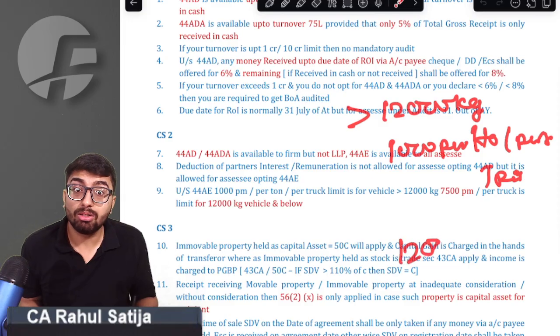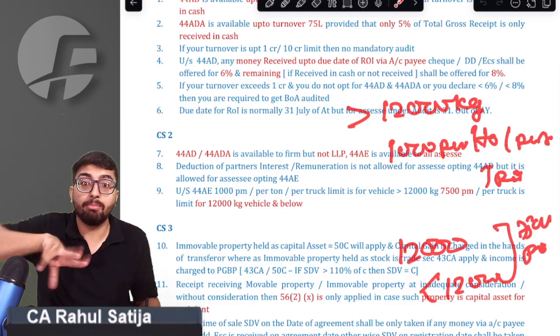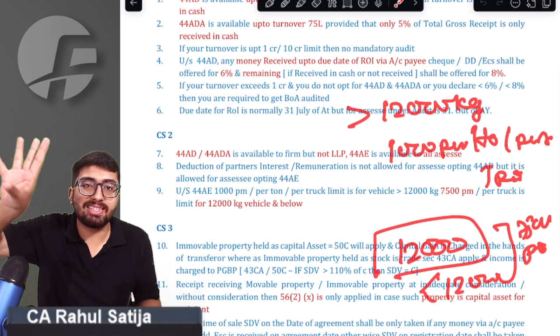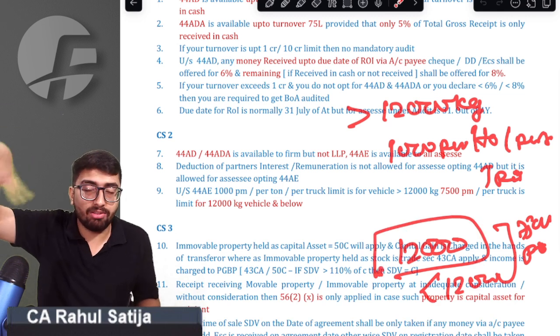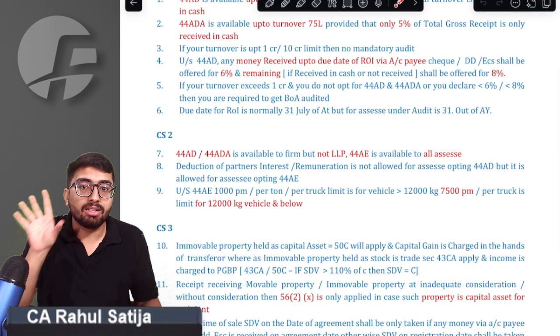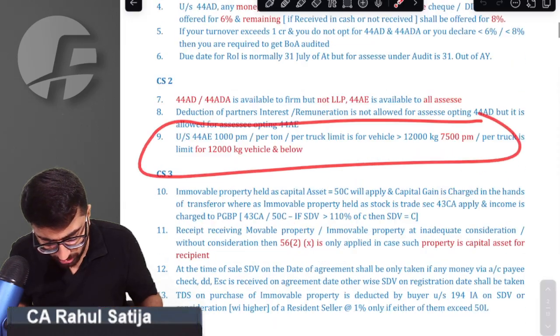But if your weight is 12,000 or less than 12,000, then in both cases you have to offer 7,500 rupees per month per truck. The essence of the topic is that even if your weight is 12,000 kg, you have to opt for 7,500 only. That is the crux of the point.